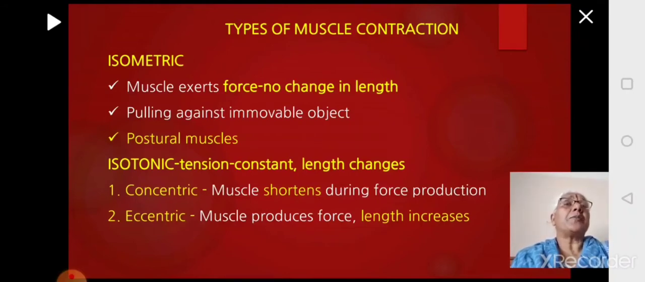Here, the tension will remain constant. That is, the force generated by the muscle will remain constant, but the length of the muscle will change. So isotonic means constant tension, but the length will change. In this, there are two types. First one is concentric. During the muscle contraction, if the muscle shortens and also produces force, then it is called concentric contraction. If during the muscle contraction there is production of force and there is also an increase in the length, then it is called eccentric contraction.